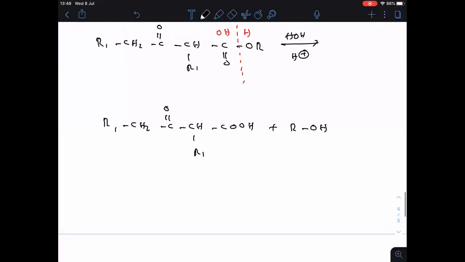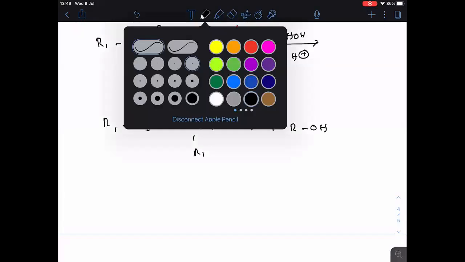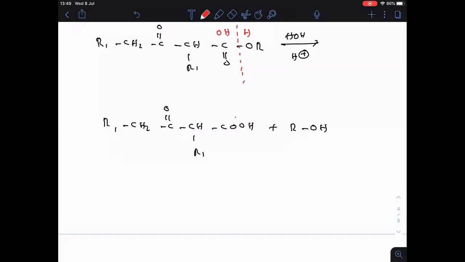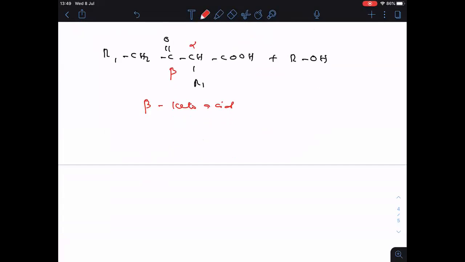Clear? It is not completed till now. Now, see clearly. Functional group is acid. Acid bonded carbon is alpha. This is beta. Okay, beta keto acid. Remember beta keto acids? I taught you in decarboxylation. Beta keto acids. Okay, so now what happened?